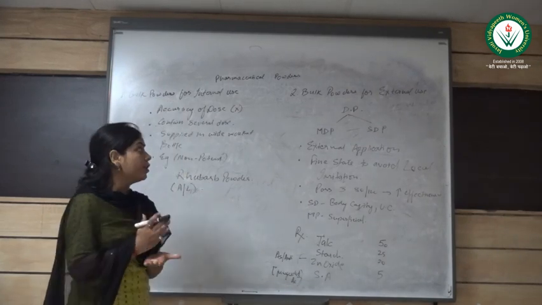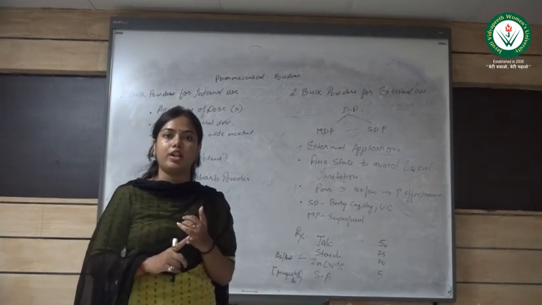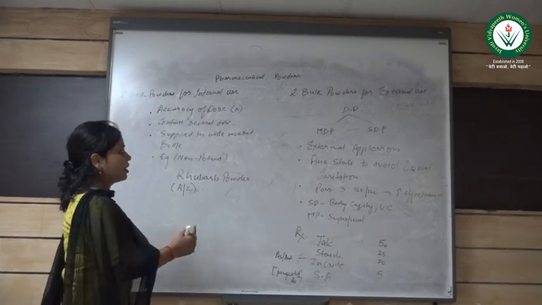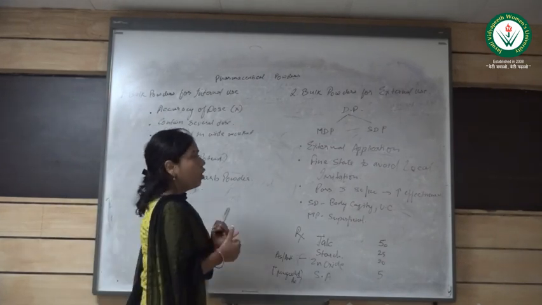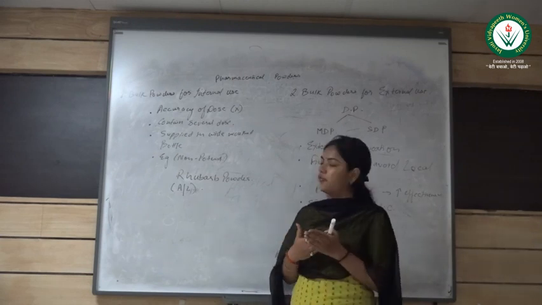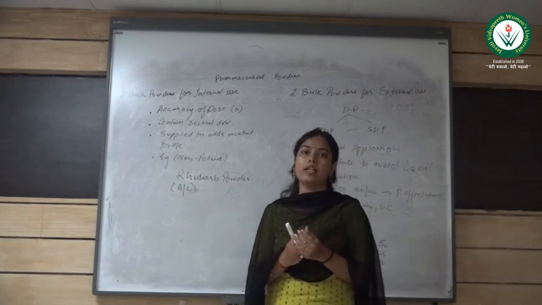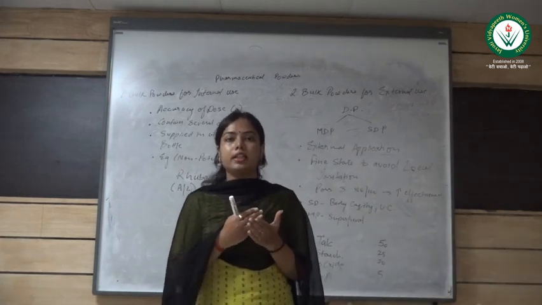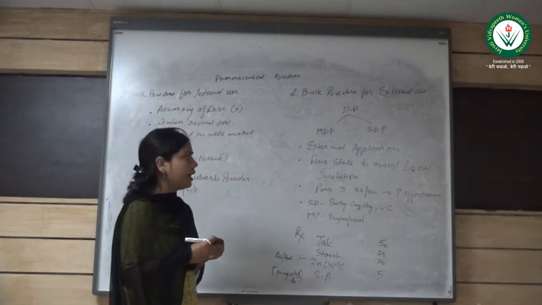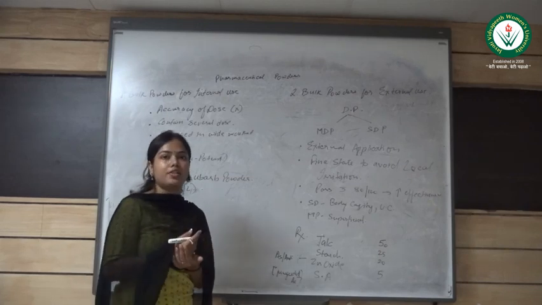So in today's session, we'll be continuing our previous topic, that is pharmaceutical powders, in which we have covered the introduction and the advantages, as well as the disadvantages of this particular dosage form. Further, as I've already told you, the pharmaceutical powders are classified into 5 different categories. The first one is bulk powders for internal use. Another one is bulk powder for external use. The third is simple and compound powders for internal use. Others are the powders that are packed in sachets or capsule. And the last one are the powders that are compressed directly.